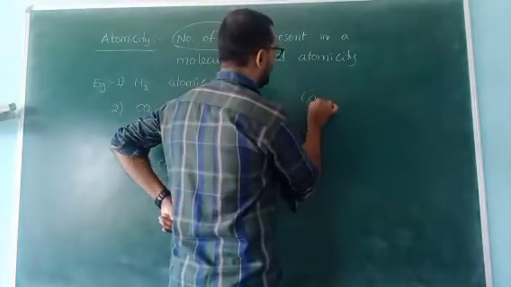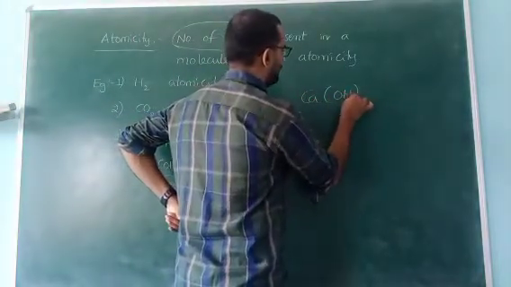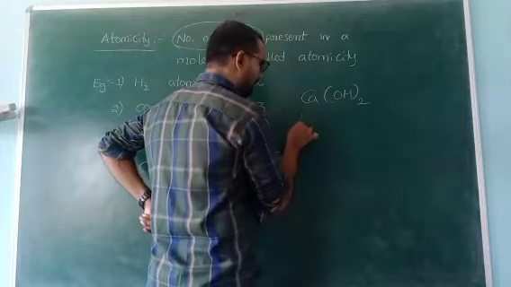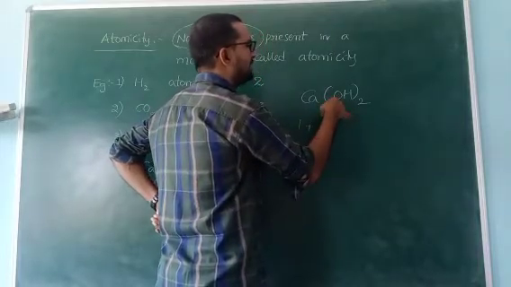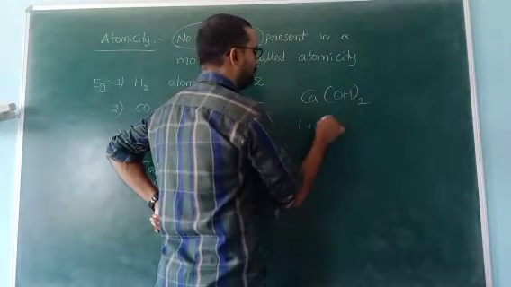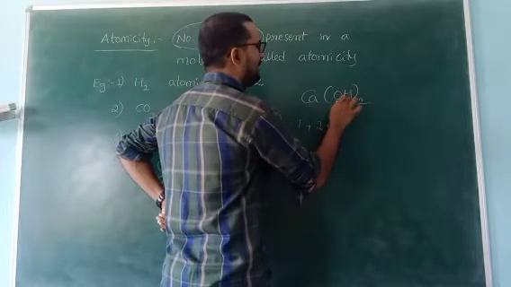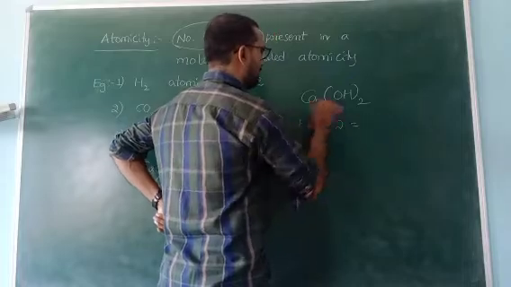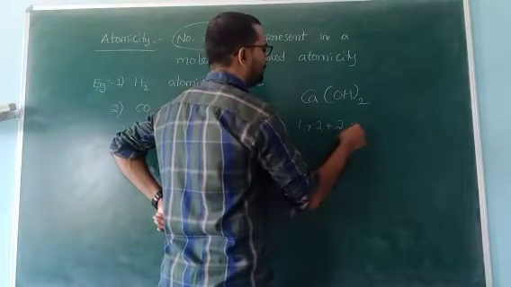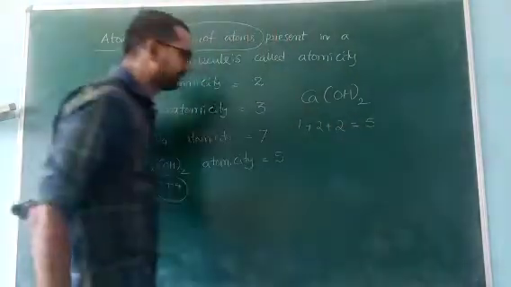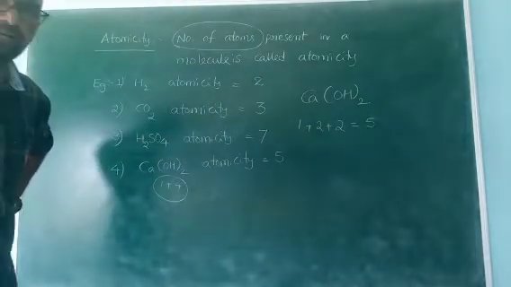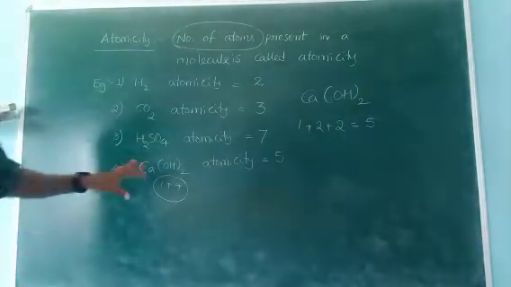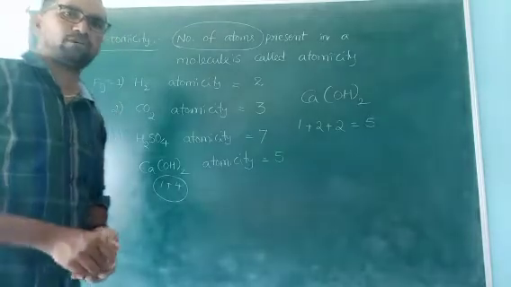Listen. Ca(OH)2: calcium only 1 atom. Oxygen inside is only 1, 1 into 2 is 2 atoms. Hydrogen inside is 1, 1 into 2, 2 atoms. Now total atoms, 1 plus 2 plus 2, 5 atoms. This is the Ca(OH)2, calcium hydroxide atomicity.